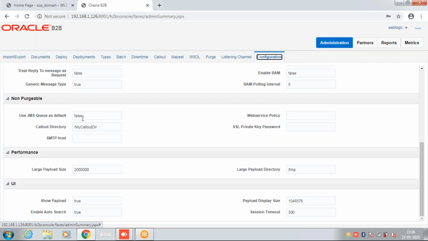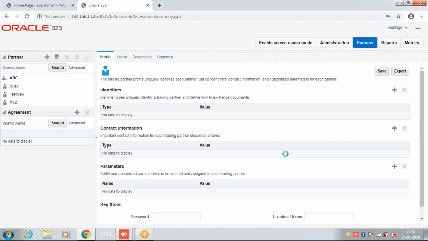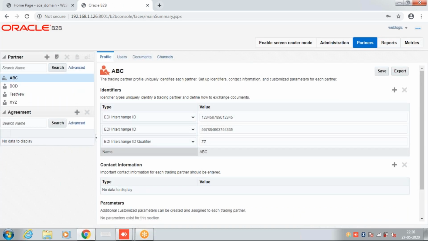So here JMS queue as default is false, so it will go to the AQ. On the B2B we have only two configurations, JMS queue and AQ. Here JMS queue is false, so it will go to the default AQ. Okay, and then how do I access that message? I'll be using the B2B adapter on the BPEL or Mediator. We have different adapters. We can use B2B binding directly, or we can use the AQ adapter.